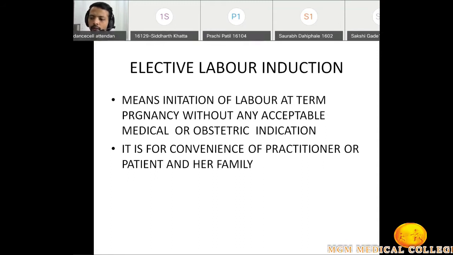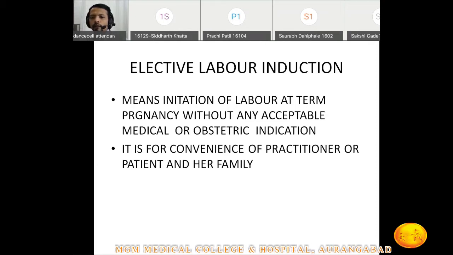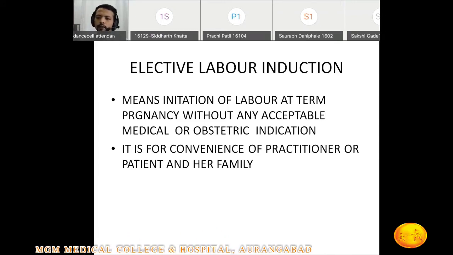That concept is becoming very famous nowadays. People are admitting the patient after 38 or 39 weeks, after a term pregnancy, without any medical or obstetric indication. The indications we already discussed, but still there is no indication, and they are admitting these patients.